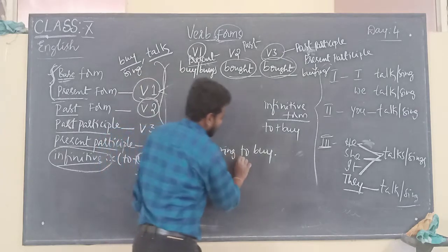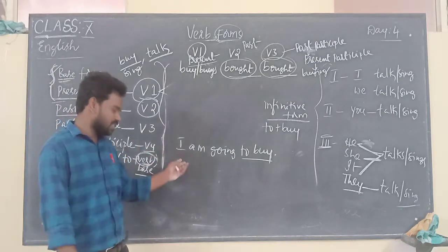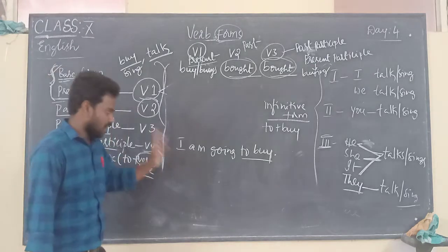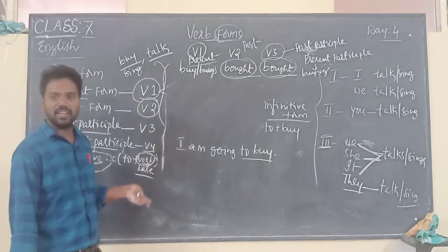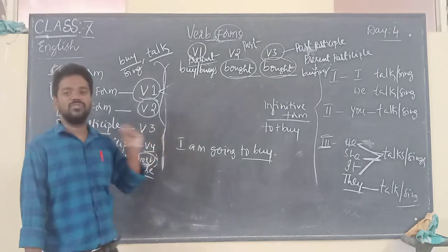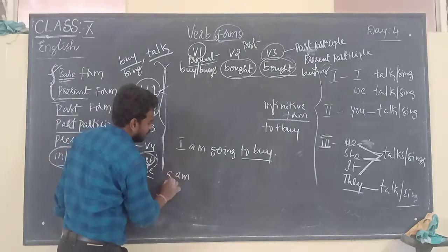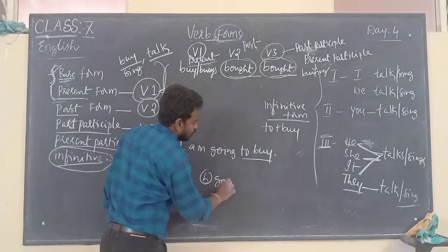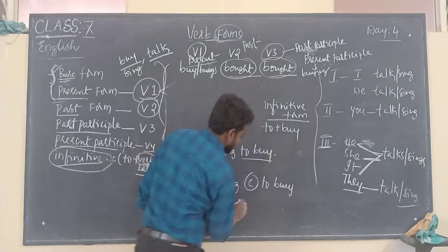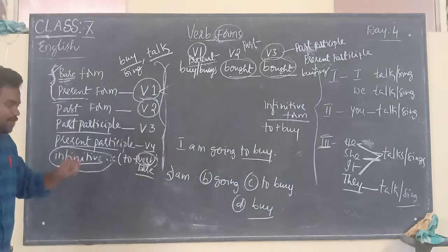Here actually one word is underlined. So the question will be asked: what is the underlined word here? Infinitive form. And an instruction is given like this: read the following sentence carefully. Identify the infinitive. For example, option A is 'am', B is 'going', C is 'to buy', and D option is 'bike'. So what will be the answer?